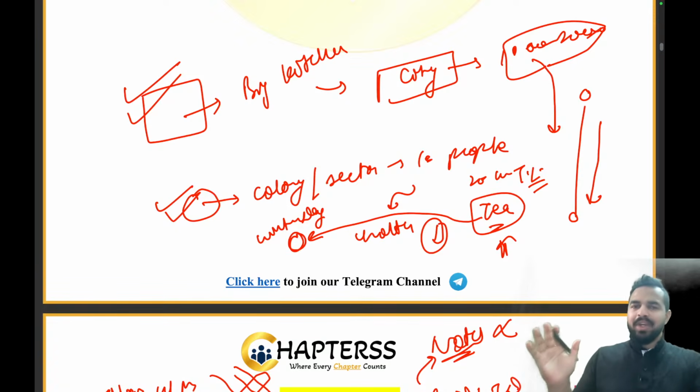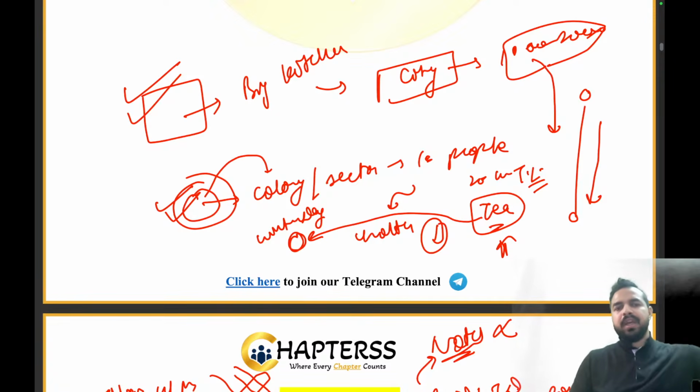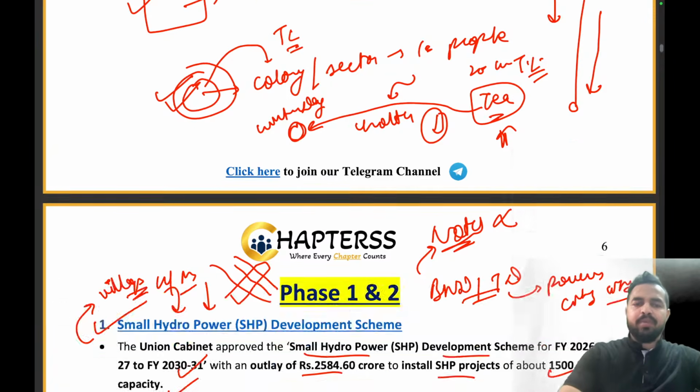Clear? So what we are trying to do is create these small kitchens. If a person is ordering a tea and it is hardly a gully away, a lane away, or just hardly a kilometer away, we will be getting everything without any transmission losses. Clear? So that is something that we are trying to do here as a part of the small hydropower project.